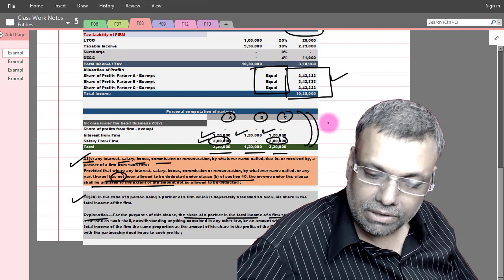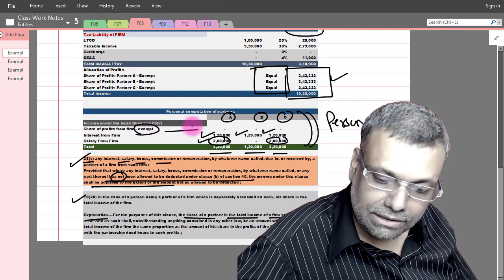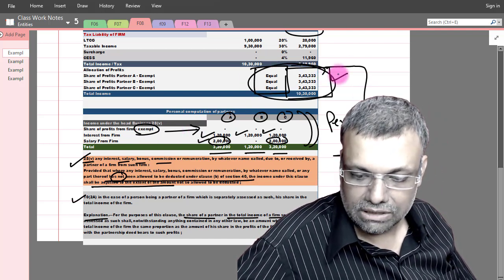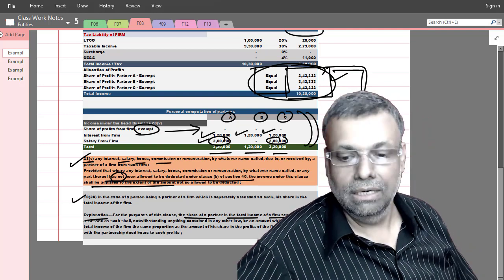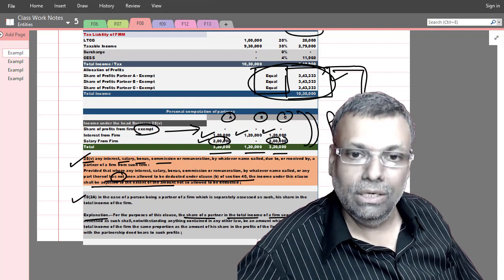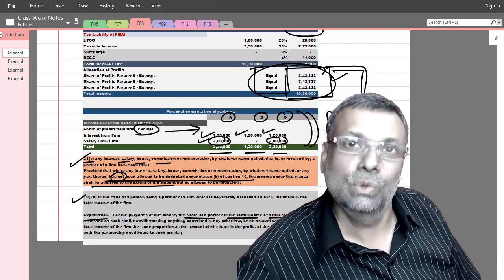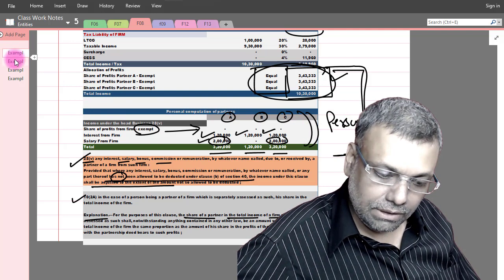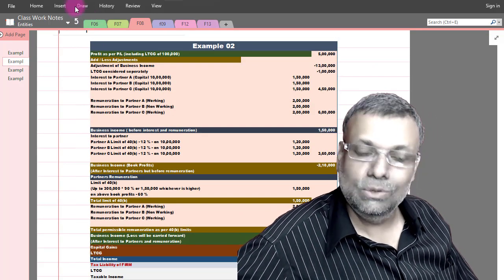This is the personal computation of the respective partners, and the share is already shown as exempt, and for the exempt share this is the allocation which is shown. So this is something which is linked with the computation with respect to the partner. In lengthy questions we normally tend to ignore it, but it's not that we don't have to do it. We have to do simple calculation only, but we have to show that in each and every computation.